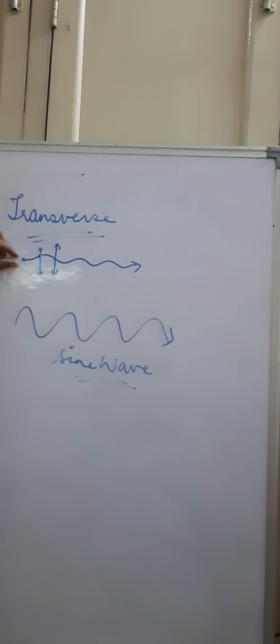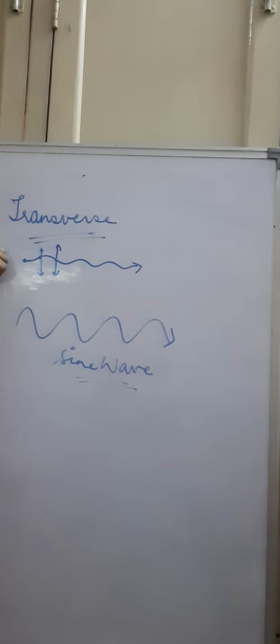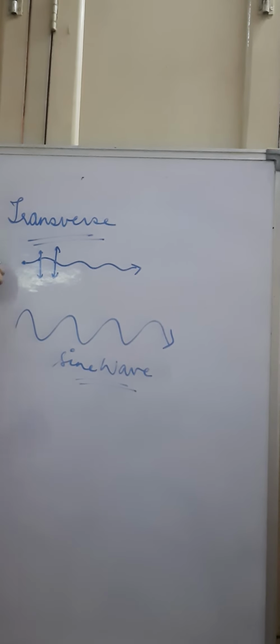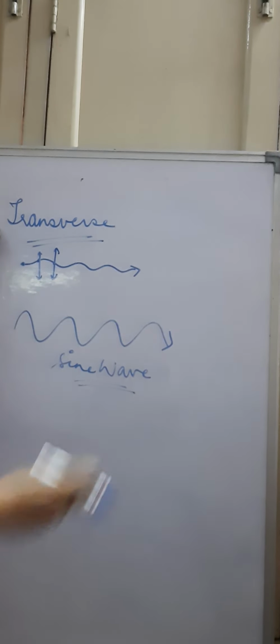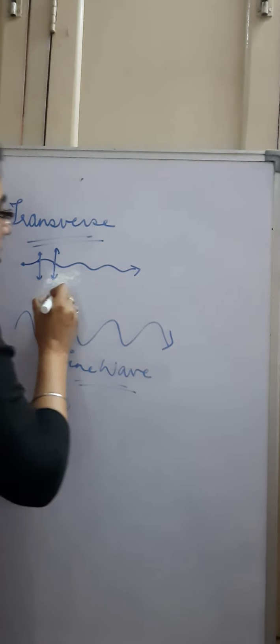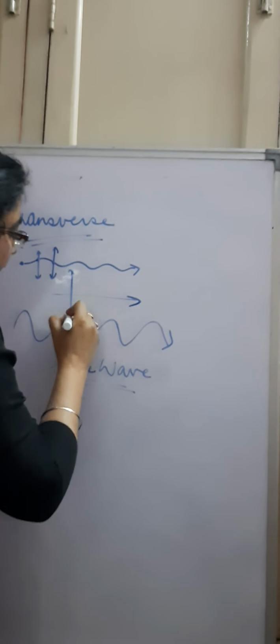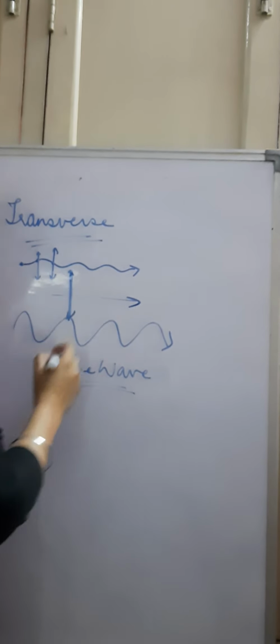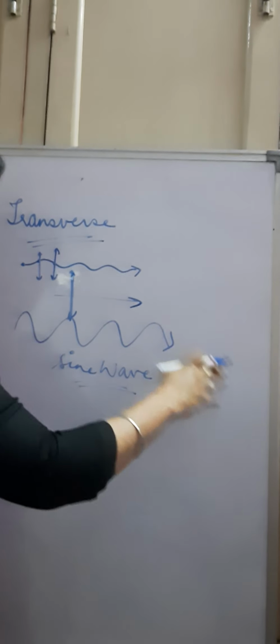For example, I am having a hand here and I move my hand like this and the wave is propagating in this direction. If we move our hand like this and the wave is propagating forward, it means that the direction of propagation is this way and you are moving the hand perpendicular to it. So a wave is like this, sine wave.